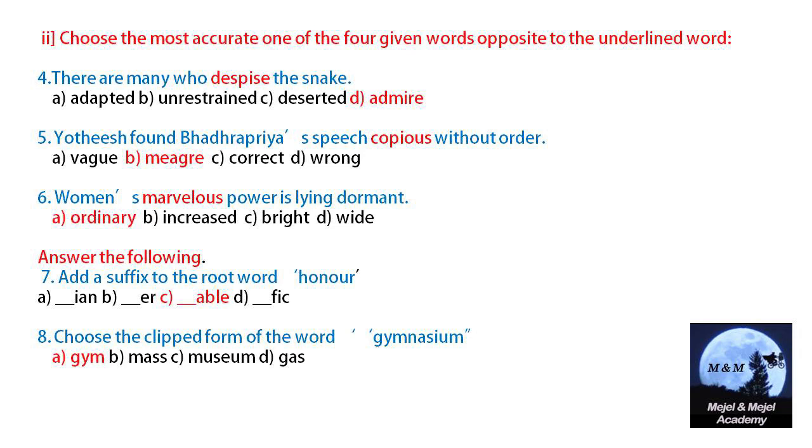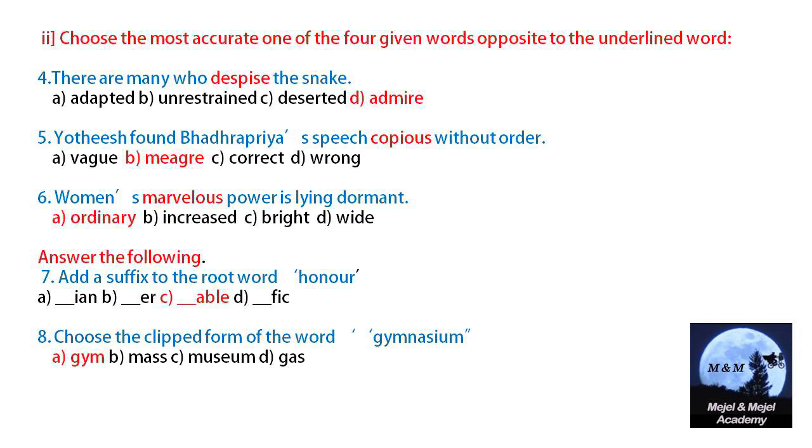Choose the most accurate one of the 4 given words opposite to the underlined word, antonym. There are many who despise the snake. Despise means to hate. Therefore antonym: admire. Bhatrapriya's speech was copious without order. Copious means very large. This is meager. Women's marvelous power is lying dormant. Marvelous, its antonym is ordinary.